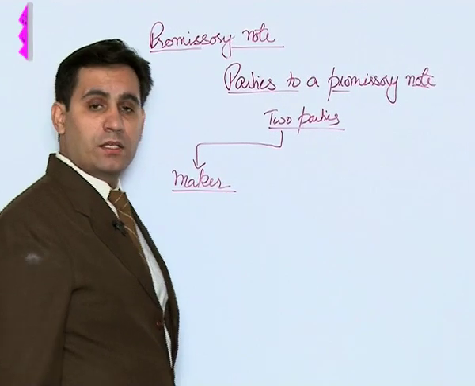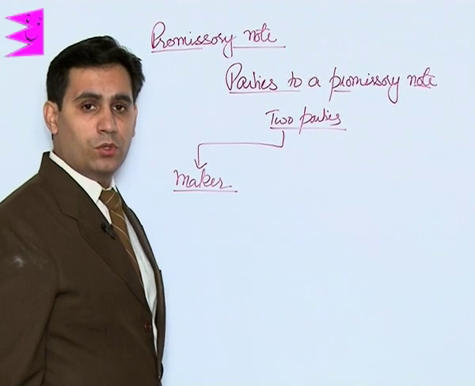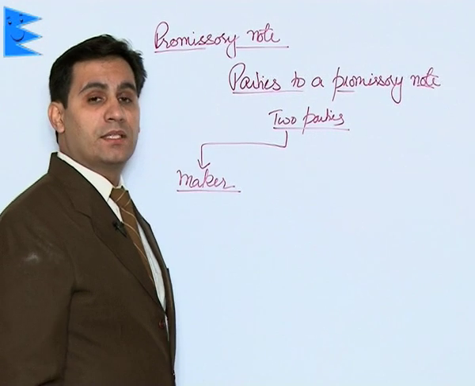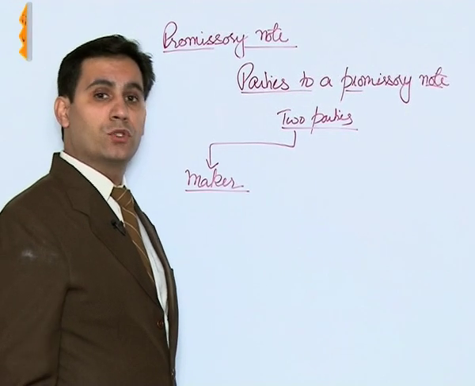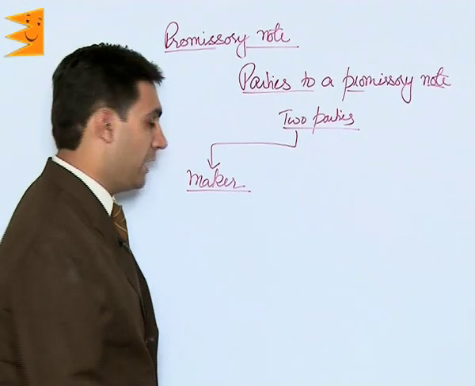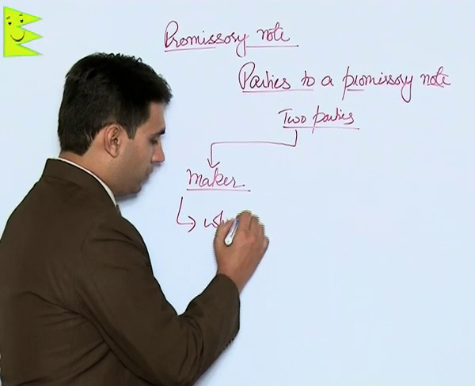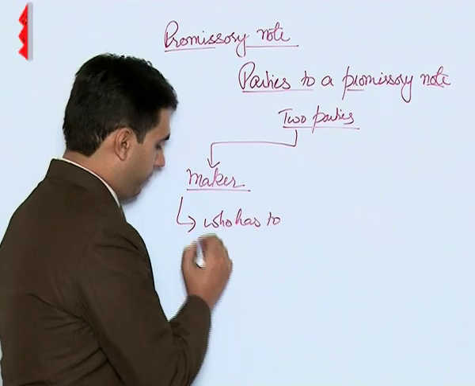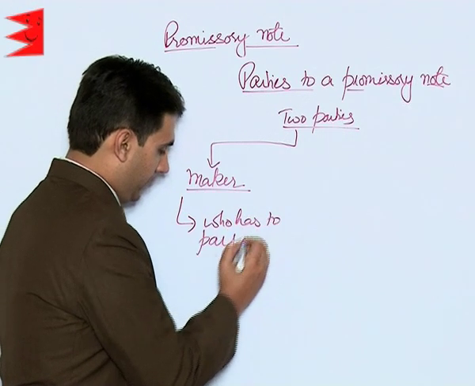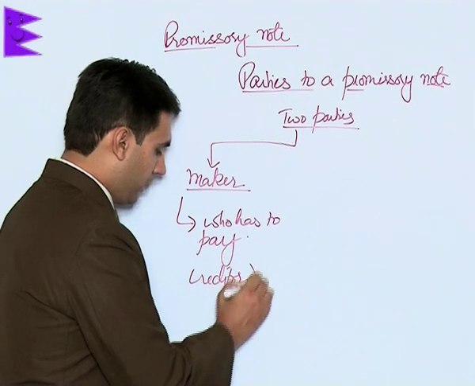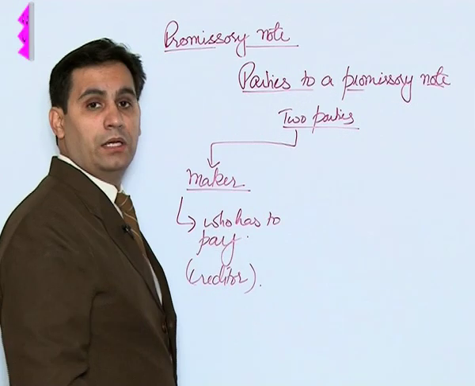In this case, that is in case of a promissory note, the maker is the one who has to pay. Since he is making a promise, so he is the one who has to pay. He is in fact creditor on account of a particular transaction.